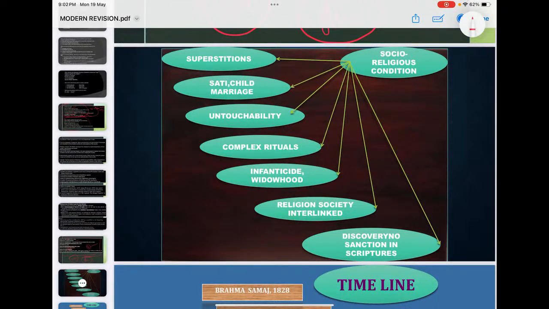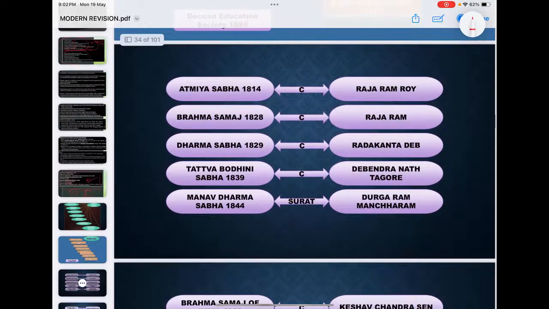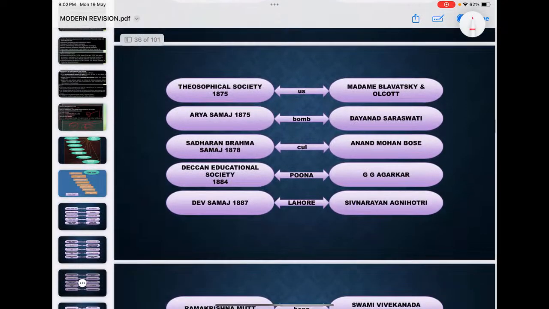Then socio-religious reforms. You see, the timeline of socio-religious reform movements is important for you. Different socio-religious reform movements are there, their leaders are there, their centers are there, which is important for you.